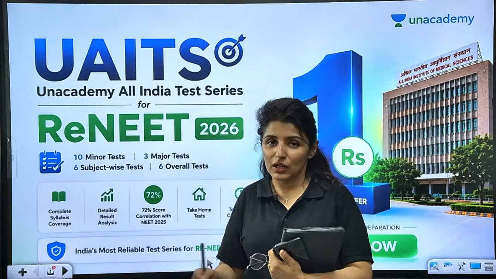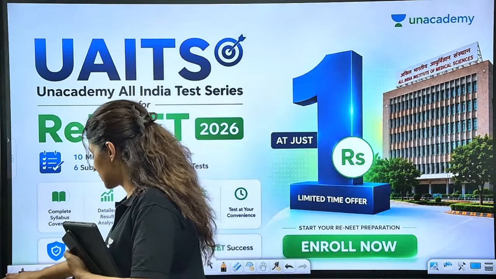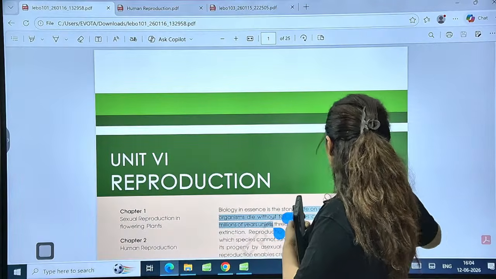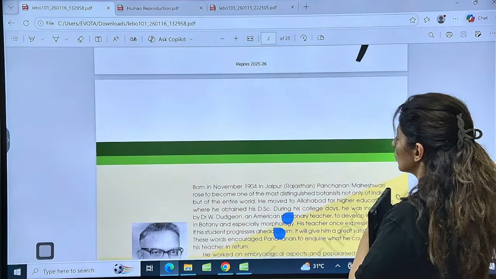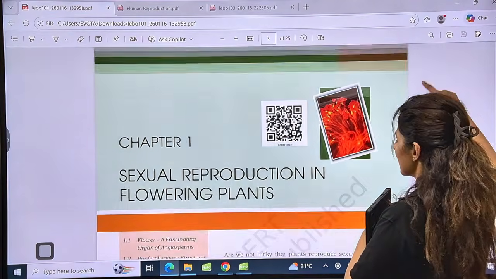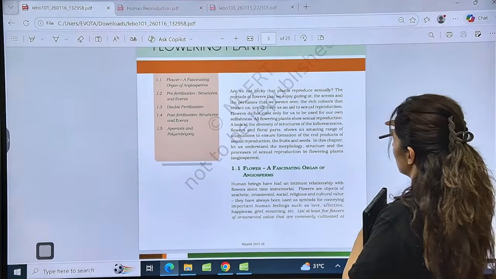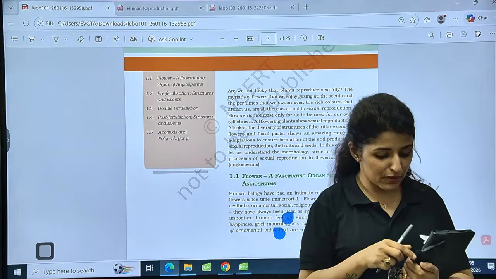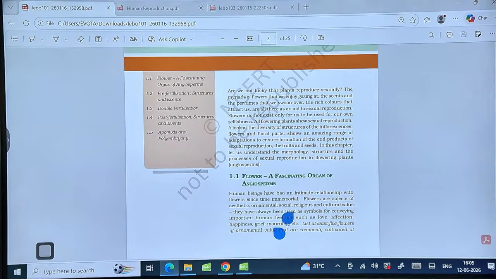So on that note, let's start with the class 12 NCERT today, guys. We are going to start class 12 NCERT, starting with the first chapter. Please give me a thumbs up that you're all ready and you have also gone through class 11. You have not missed any session from class 11 NCERT, and you are very confident about it. So this is class 12, first chapter, sexual reproduction in angiosperms. Give me a thumbs up. You're all set with your NCERTs.